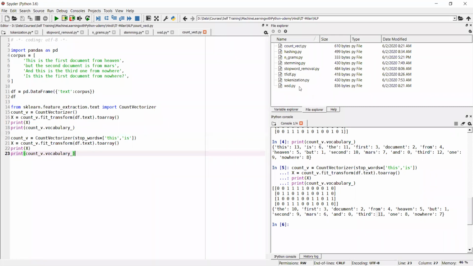Now, after CountVectorizer, someone asks: can OrderedDict help to sort the dictionary? You mean how to sort it while printing the dictionary? Yeah, OrderedDict will not help.